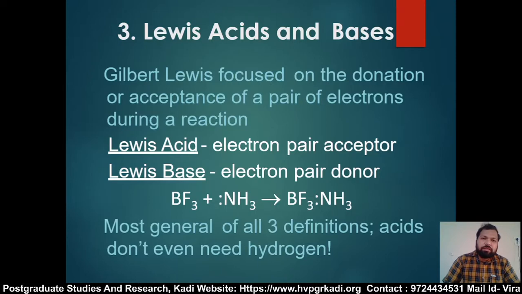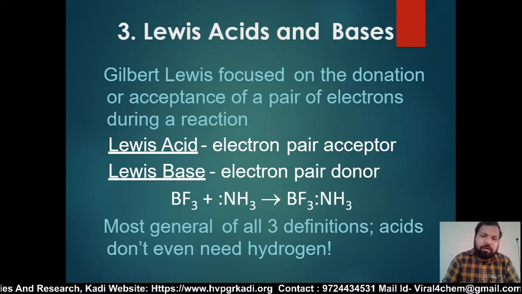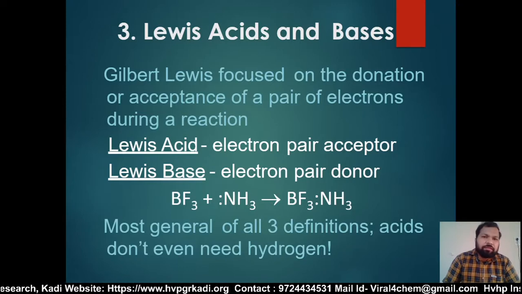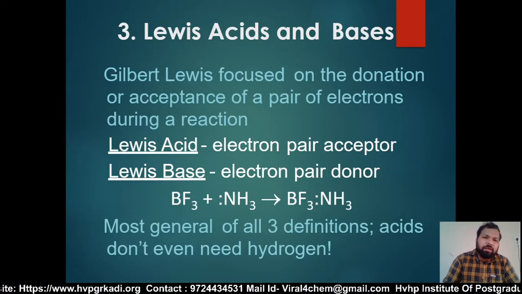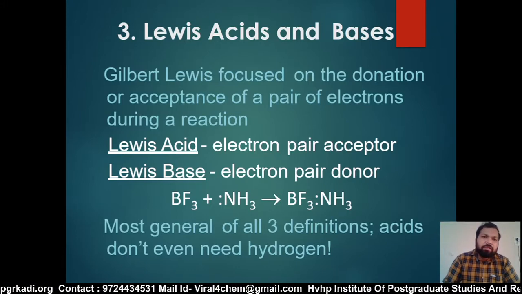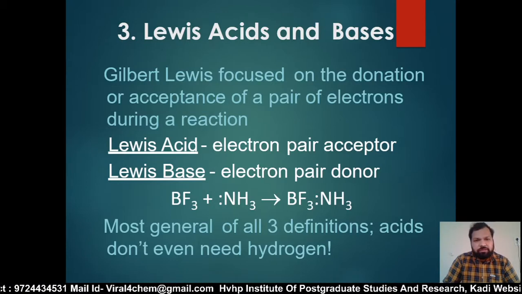Hence, a third concept came into existence, which is known as the Lewis acid base concept. Proton is given importance in the Bronsted and Lowry concept. Now I will discuss the Lewis acid and base concept.